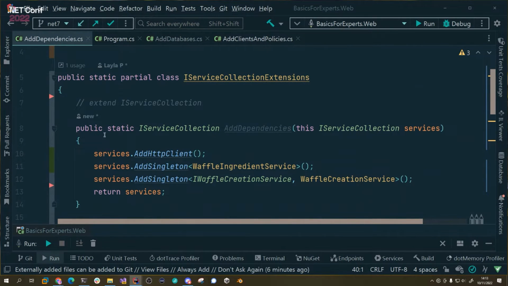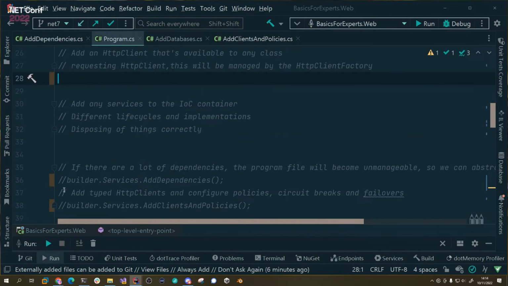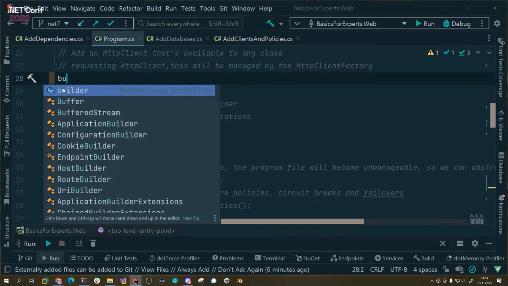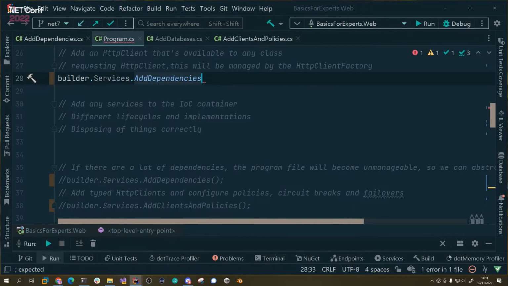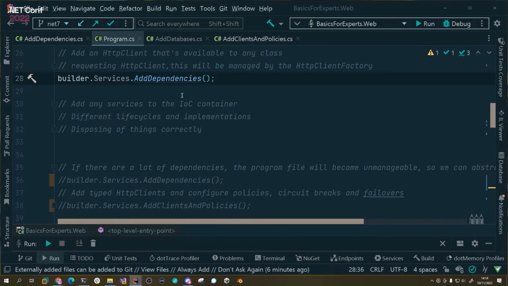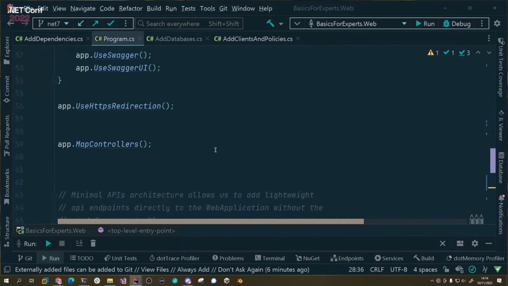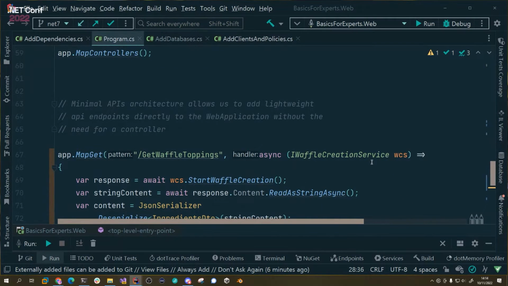And you can see I've extended IServiceCollection, and the way I've done that is by calling the this keyword. And basically those dependencies got dumped in here. And then to use that, we can just go builder.services. Probably got this somewhere down there, but it doesn't matter. And there we go. Guess I can see it. It's here. And so you can add that, and that is now a nice little wrapper. It keeps this program file much tidier. And we've got them over there. And this will all still work, and this will still be injected in here.